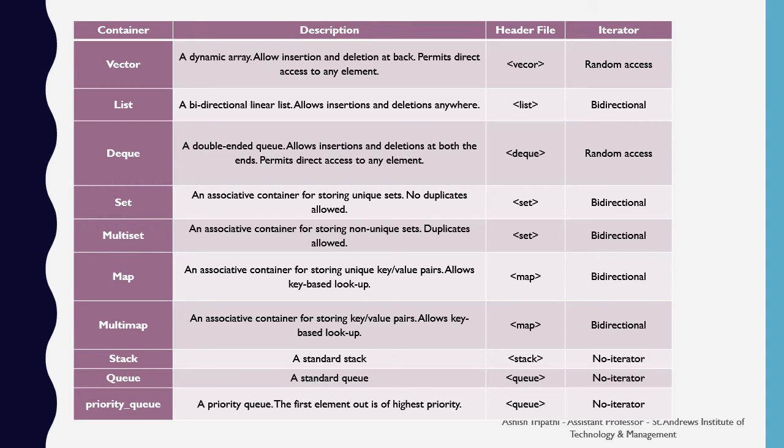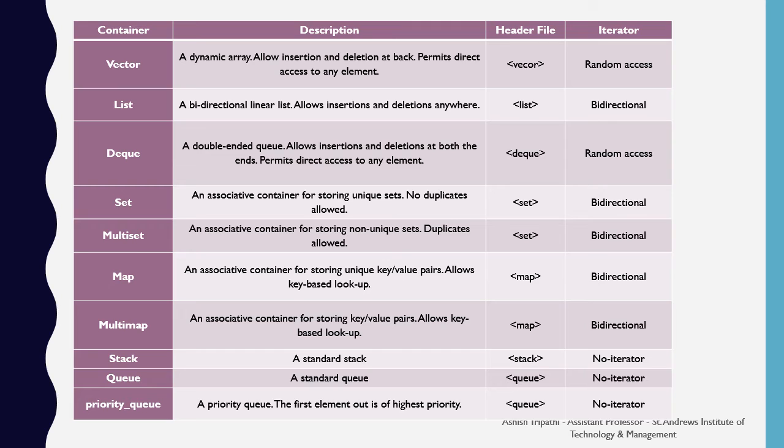Next is the set. A set is an associative container for storing unique values. No duplicate items are allowed inside the set. It is declared inside the header file set and it has the bidirectional iterator. Multiset is also an associative container for storing non-unique values. Duplicate values are allowed inside the multiset. It is also defined inside the header file set and it also has the bidirectional iterator.